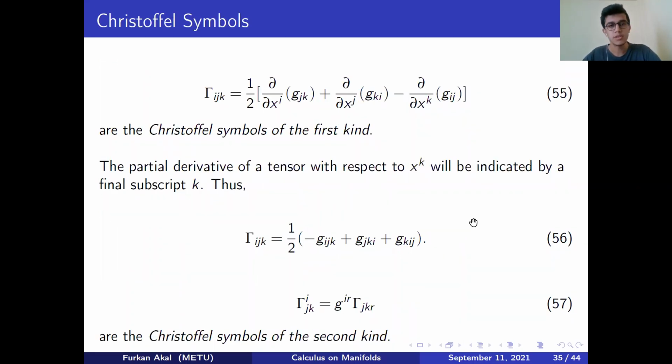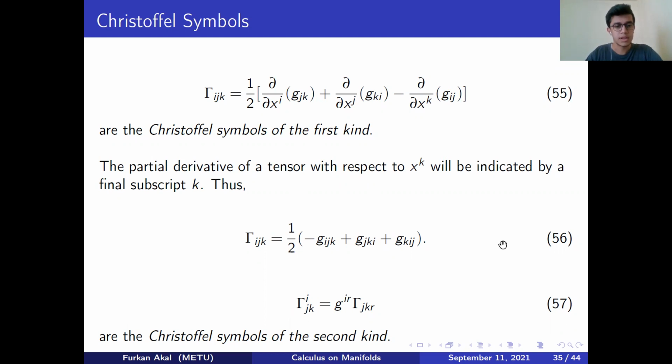symbols. As you see, there are two types of them. This is the first kind of Christoffel symbol, and this is the second kind. And we can easily obtain the second kind from the first kind via the tensor index lowering process.